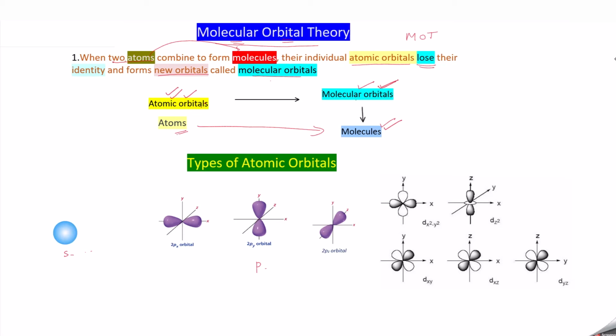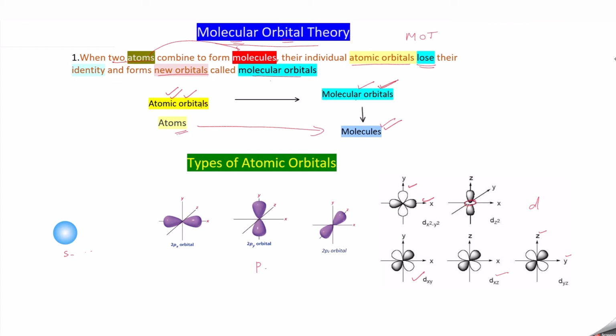Then the d orbitals, which are double dumbbell shaped. There are 5 d orbitals: dxy, with the double dumbbell in the plane between x and y; dxz, between x and z; dyz, between y and z; dx squared minus y squared, with the double dumbbell along the x and y directions; and dz squared, with one dumbbell along the z direction and a ring shape in the middle.